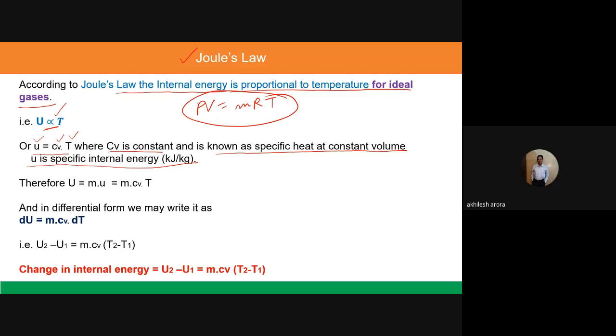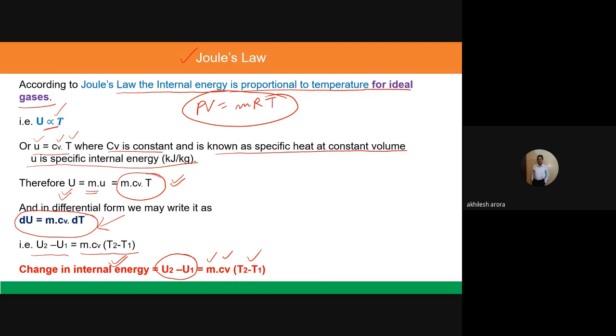If I have to calculate the capital U, I will multiply by mass here, and the total value of the internal energy will come out to be m Cv T. If I write this equation in differential form, then dU is equal to m Cv dT. Once I integrate this equation, U2 minus U1, which is the change in internal energy, is equal to m Cv (T2 minus T1).